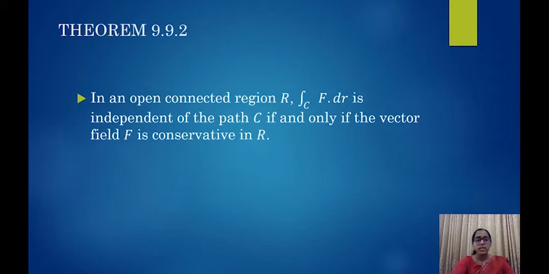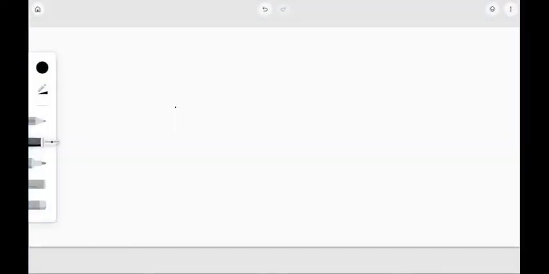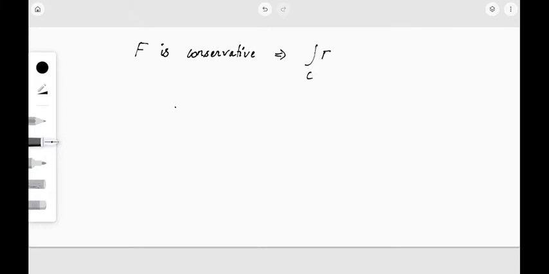Now, the first part, we have already seen in the previous theorem, the fundamental theorem, where we had proved that if the field f is conservative, then the line integral over C of f dot dr is path independent, right?